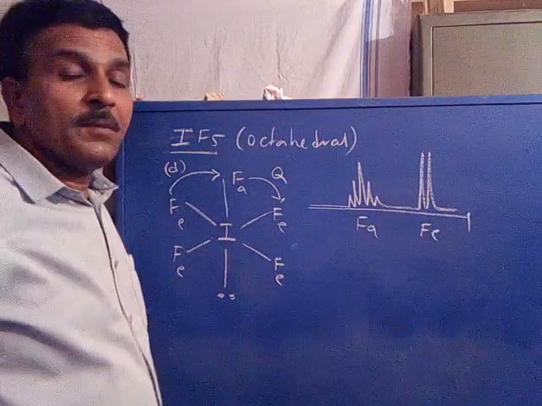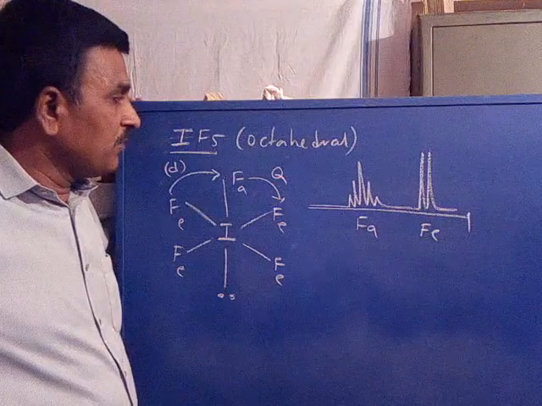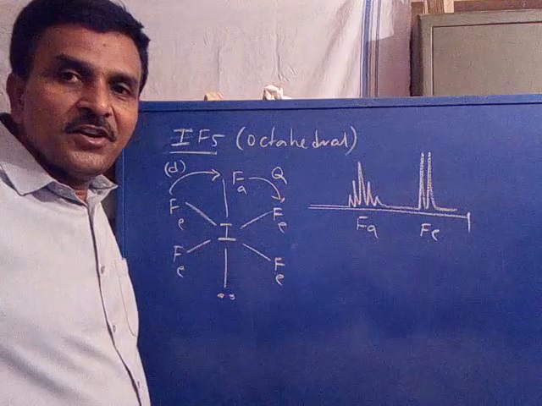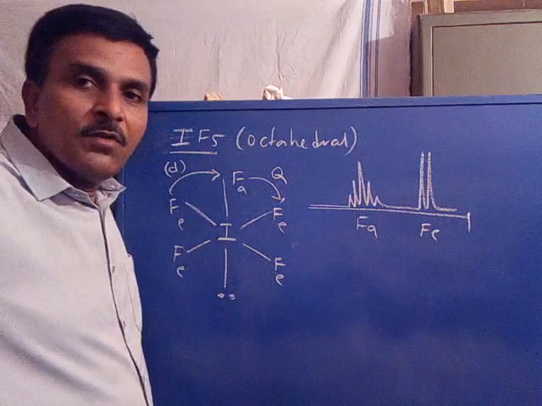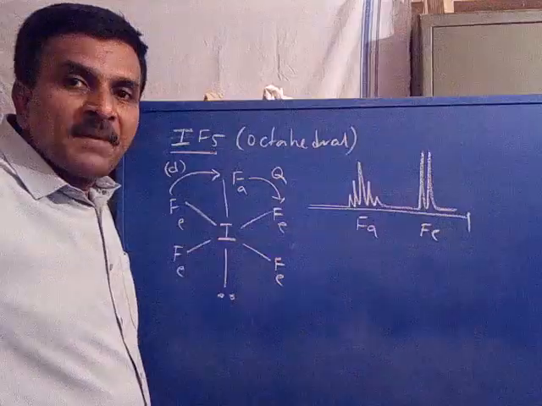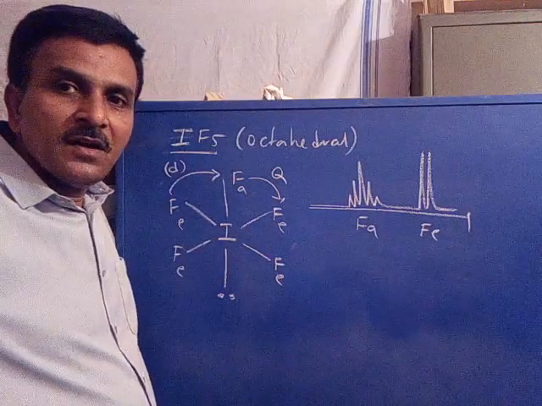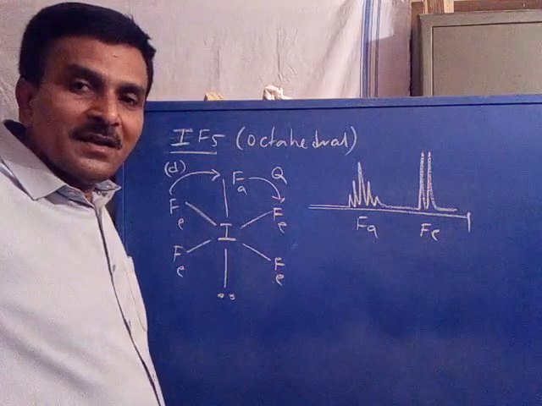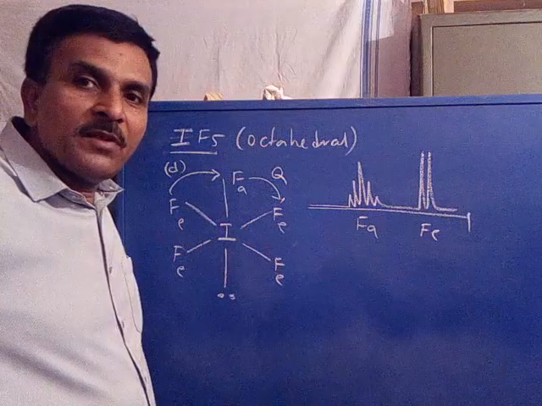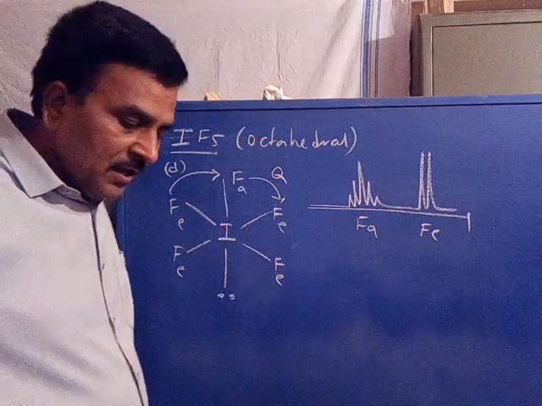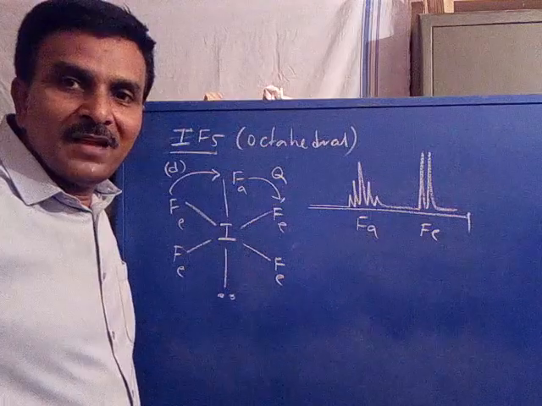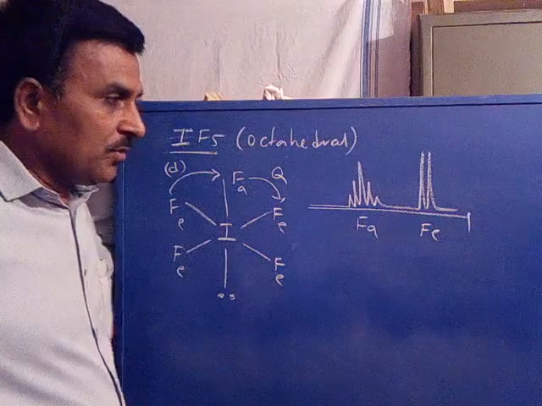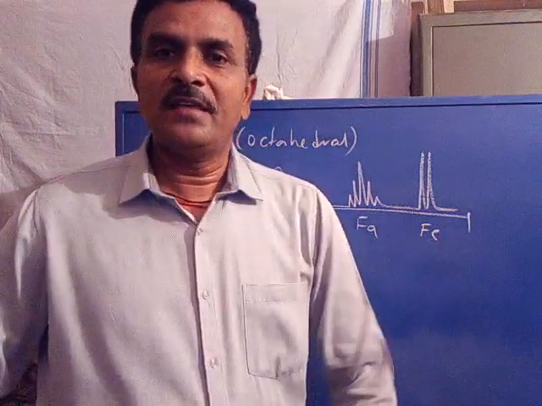So it is similar to BrF5. It has an octahedral geometry where the 4 fluorines attached horizontally are called equatorial fluorines. One fluorine is attached to the central iodine vertically, called axial. So one axial fluorine is coupled with 4 equatorial fluorines, 1 plus 4, and appears as a quintet. The 4 equatorial fluorines are coupled only with one axial fluorine, therefore according to n plus 1, 1 plus 1, a doublet. So the equatorial fluorine signal appears in the spectrum as a doublet.